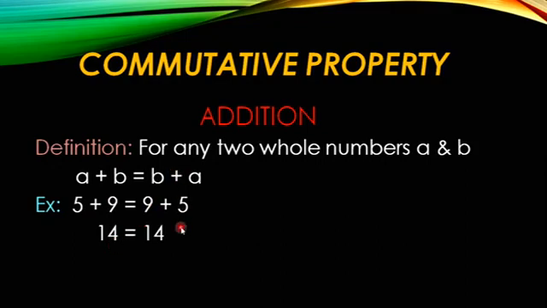Now see the right side, b plus a. Here b is 9 and a is 5. So 9 plus 5, if you add, also gives the same answer, 14. So if you change the order and add, we get the same answer only. So a plus b equals b plus a. Hence you can prove that under commutative property of addition, a plus b is equal to b plus a.